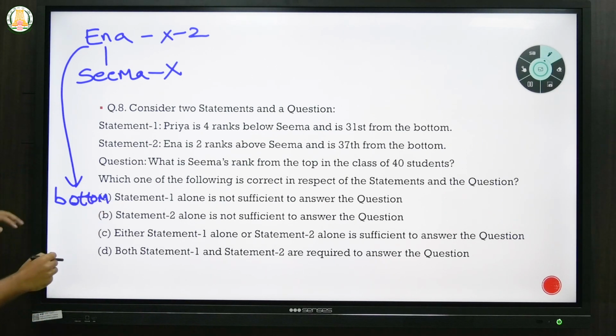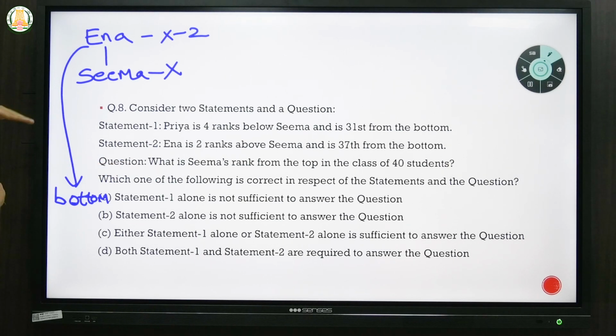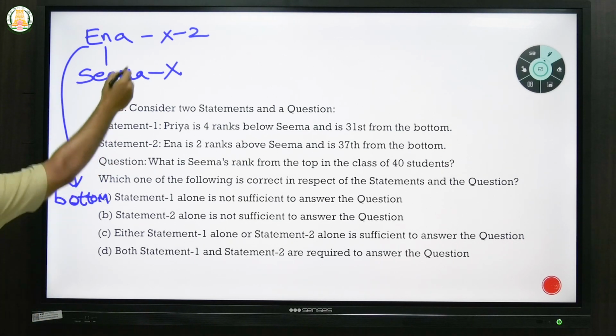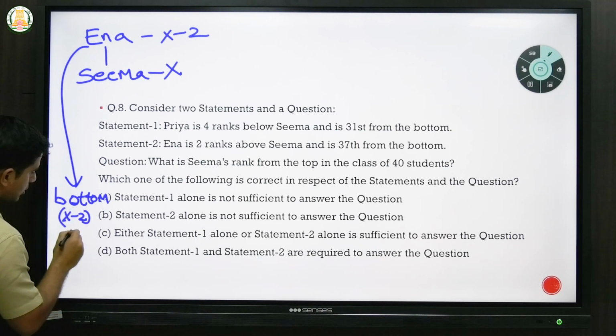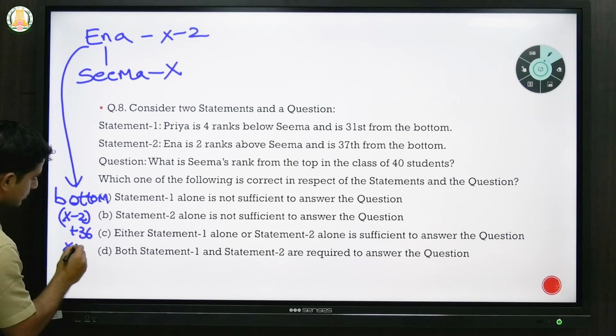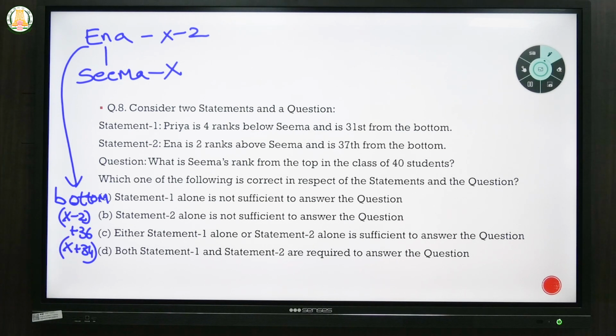Now the bottom, if it is 37th, there are 36 people here. How it was 31st, if it was 31st from the bottom, there were 30 people. Here it is 37th from the bottom, which means there will be 36 people in between. So the bottom will be x minus 2 plus 36, that is x plus 34. That is the bottommost position rank.